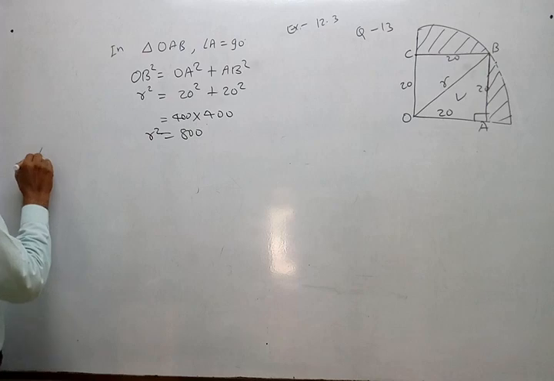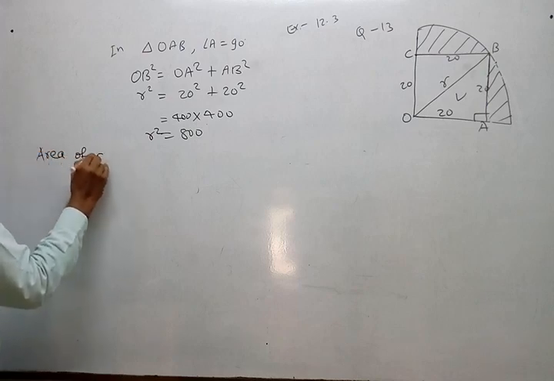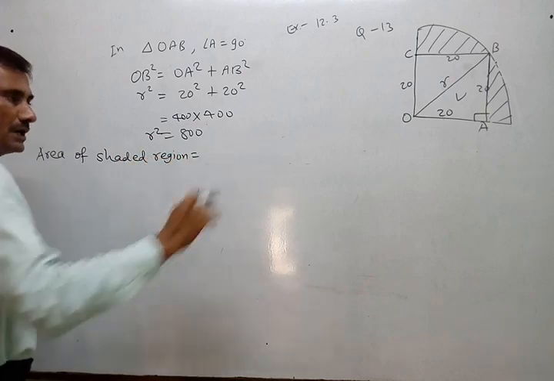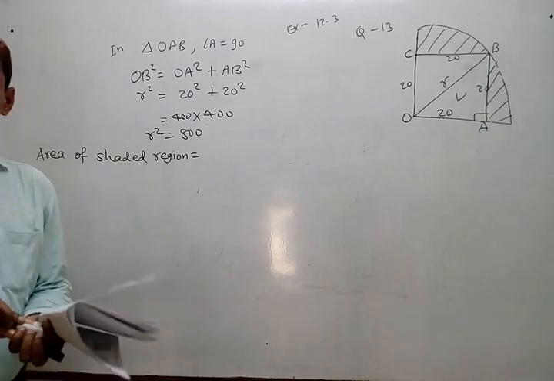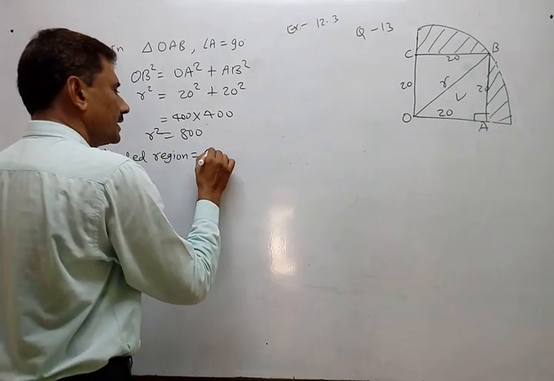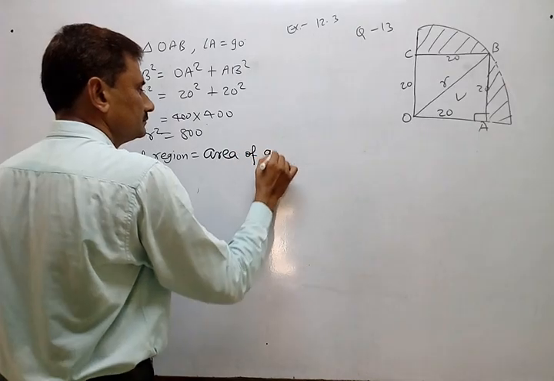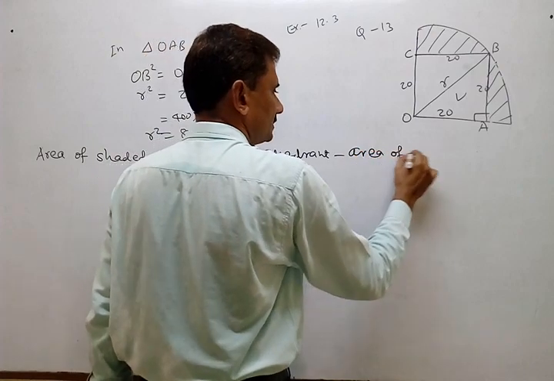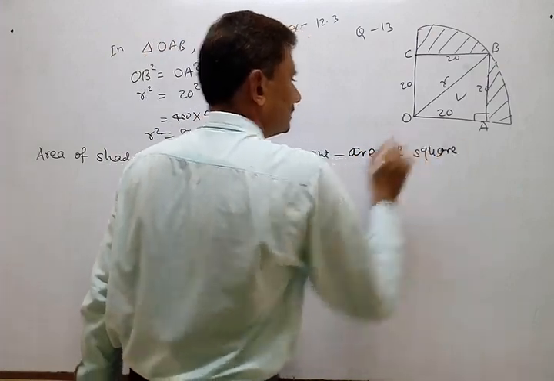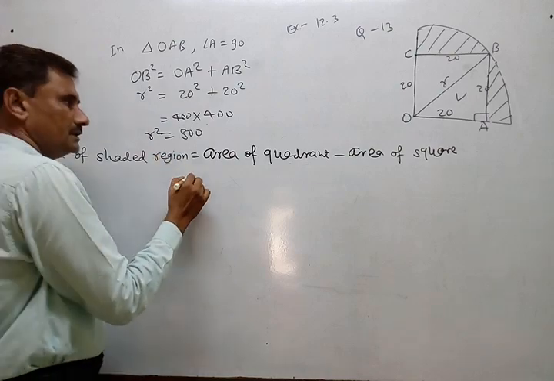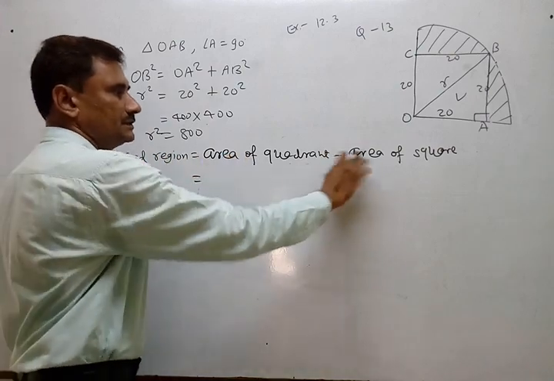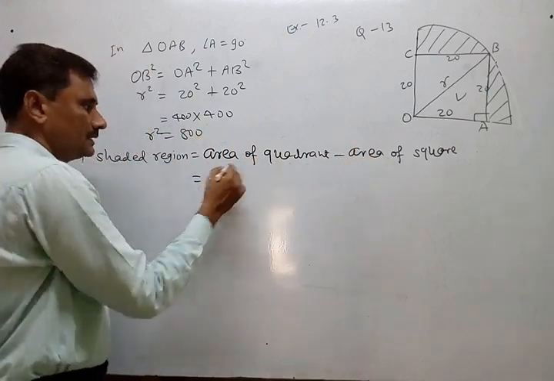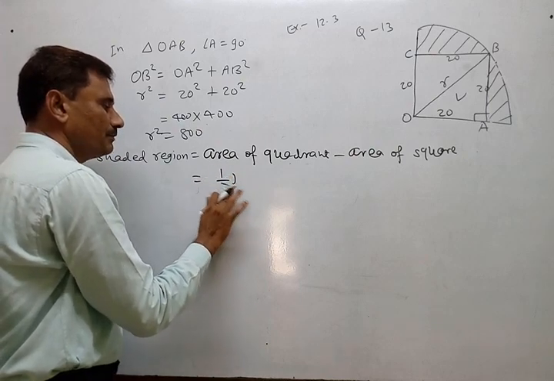Now no problem arises there. So write down directly: area of shaded region equals, first of all write in words only, don't place the formula directly: area of quadrant minus area of square. Now place the formula, so that is a must. You have to write this way first, then only write the formula for both. So it is 1 by 4 pi r square.